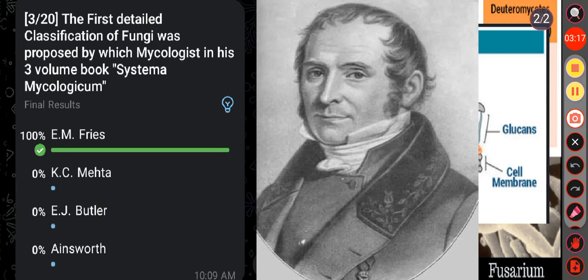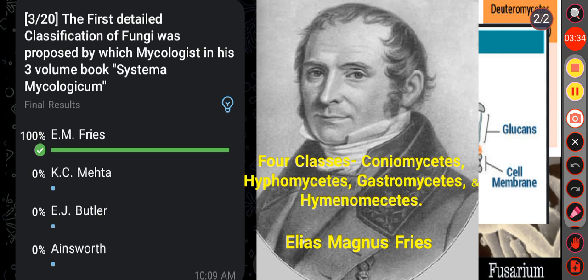E. M. Fries refers to Elias Magnus Fries in his 3-volume book, that is Systema Mycologicum, published during 1821 to 1832. He divided fungi into 4 classes, that is Coniomycetes, Hyphomycetes, Gastromycetes and Hymenomycetes. And remember, he was a mycologist and botanist. For his contribution, he is sometimes called the Linnaeus of mycology.